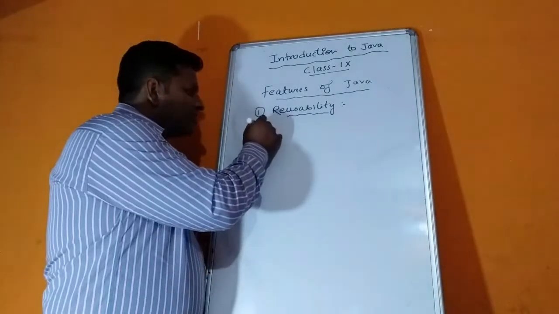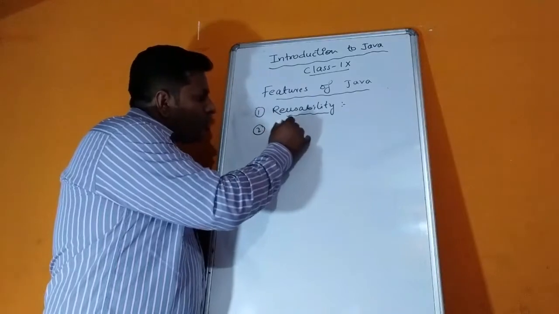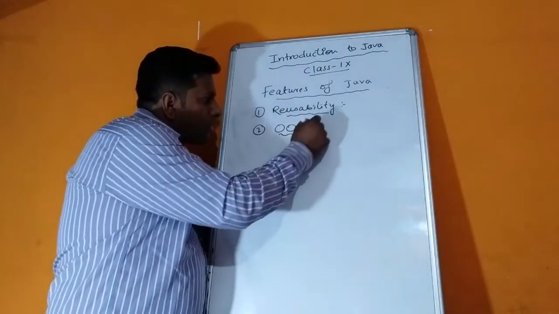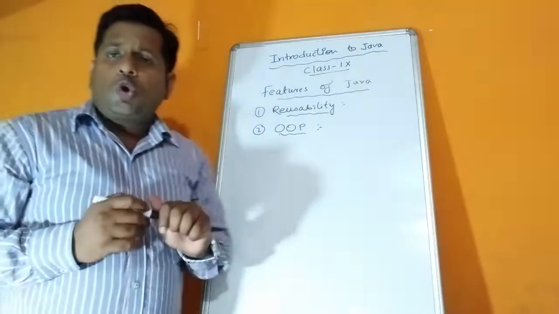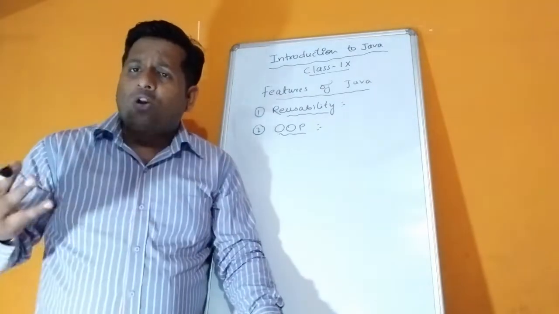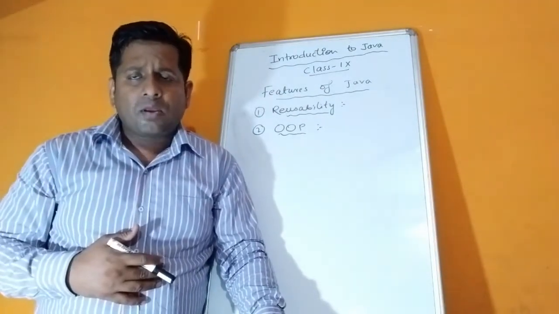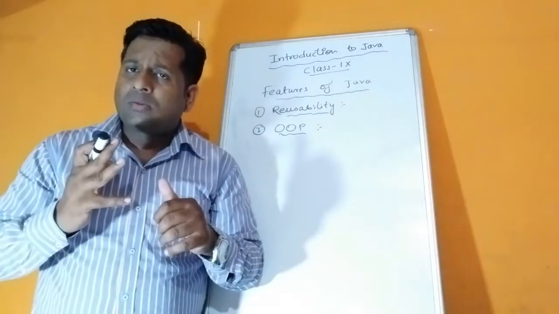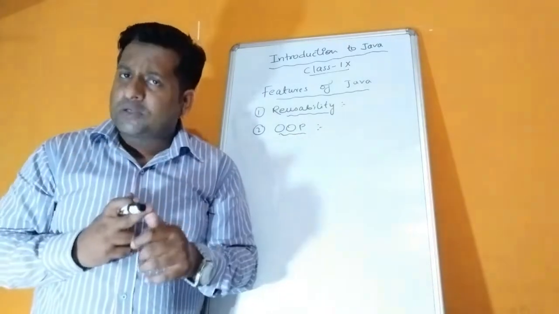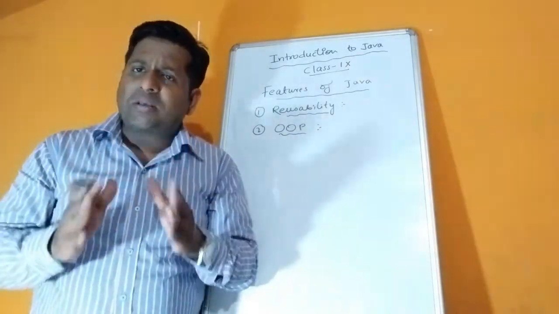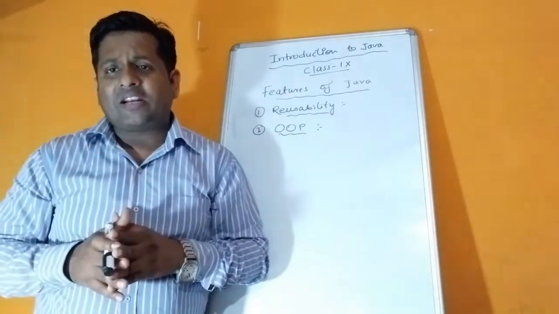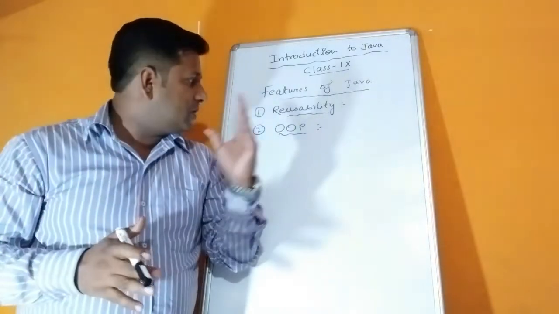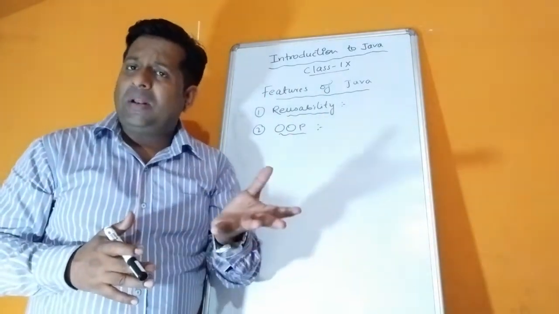So secondly, I'm just moving towards object oriented programming. As there are three approaches which I have already discussed in chapter 1, structured, procedural, and object oriented. Among the three, the best approach or paradigm of programming is object oriented programming. It has four pillars.